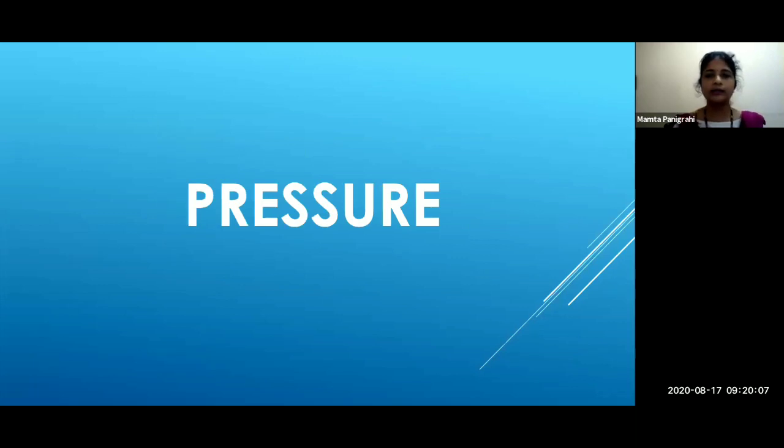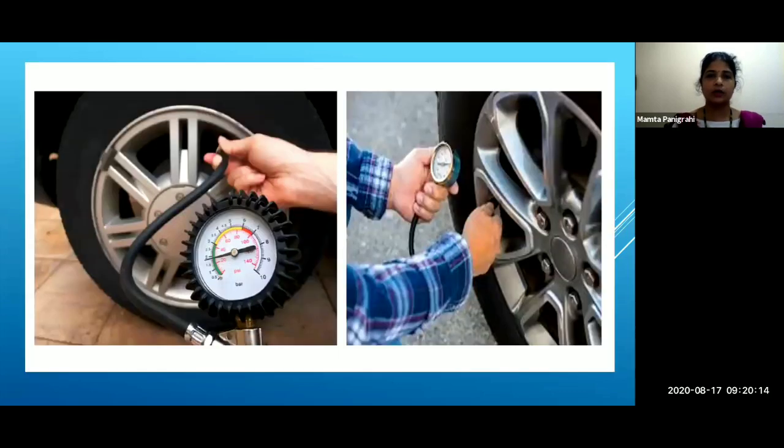To understand this term, students, we need to look at some examples. Now see what you can see here. You see a tire and a digital meter reading.